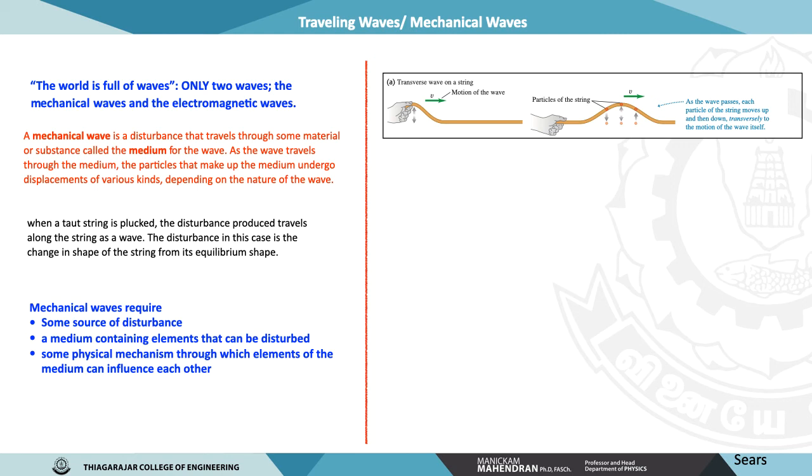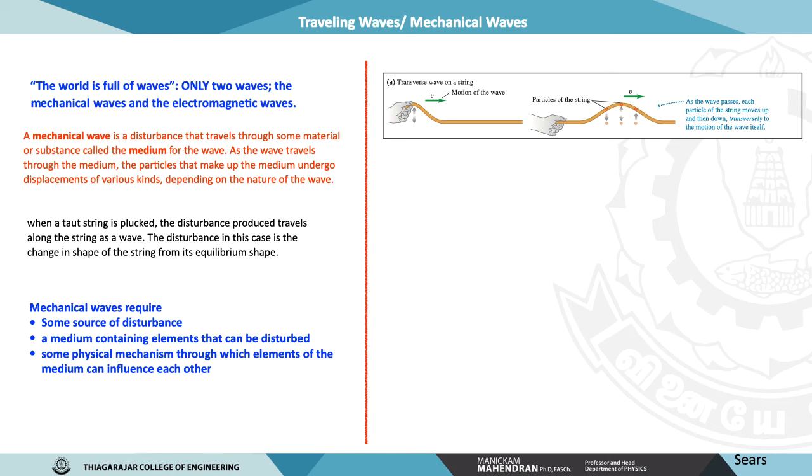Its propagation arises from the interaction of each string segment with adjacent segments. The segments of the string move in the transverse direction, that is, perpendicular to the string, as the pulse propagates back and forth along the string.